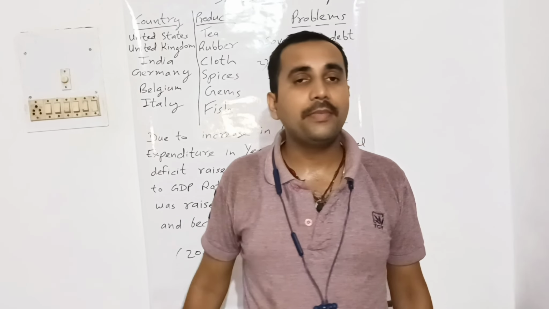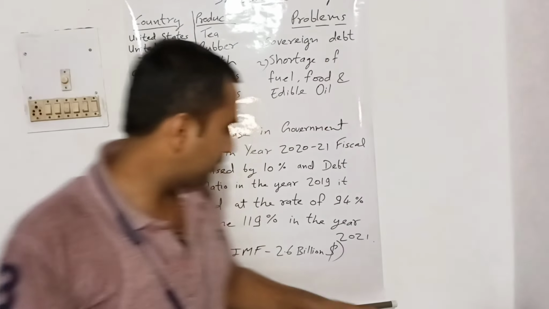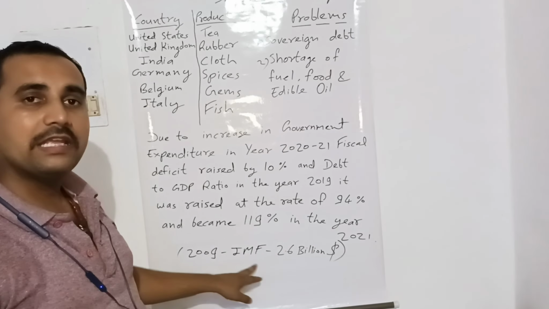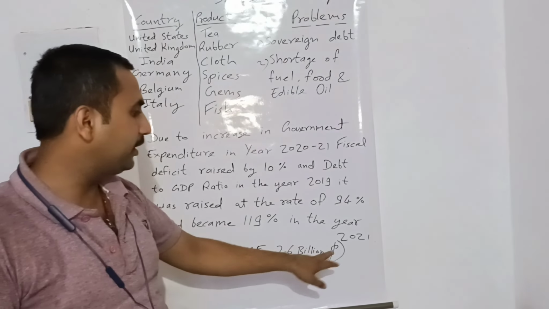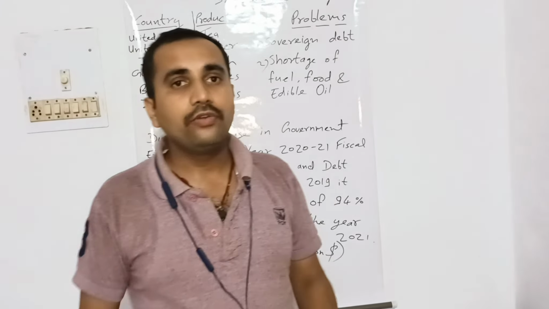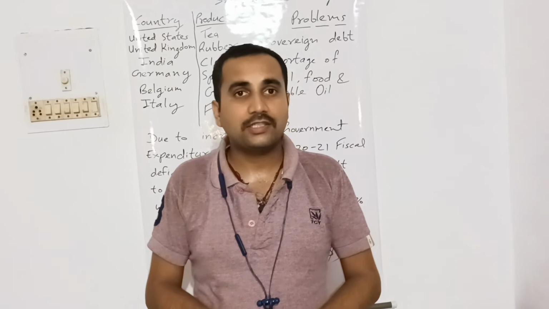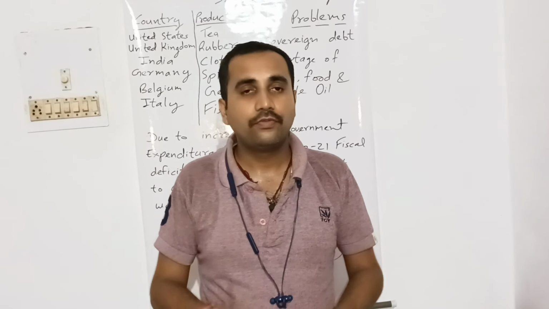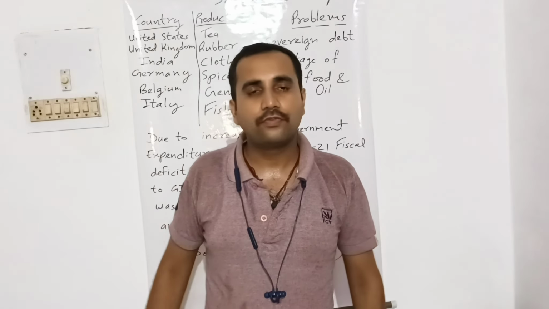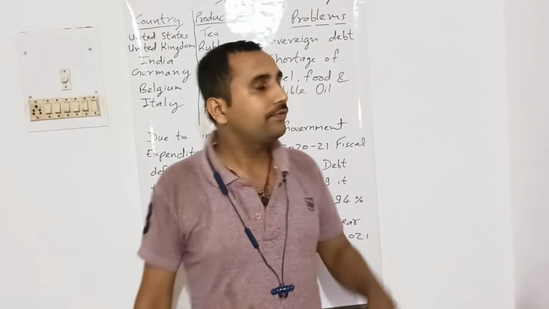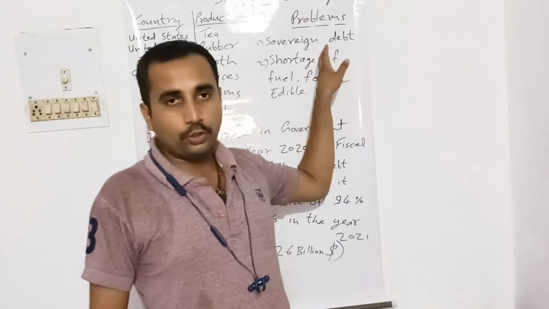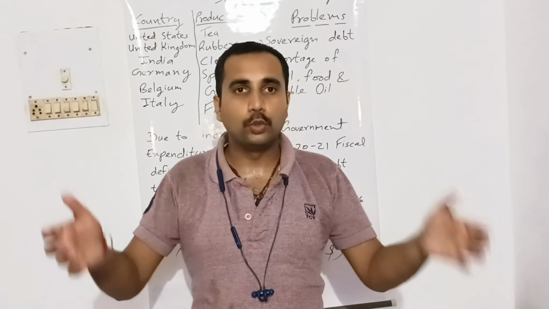$2.6 billion taken from the International Monetary Fund. In 2009, Sri Lanka took a $2.6 billion loan from the IMF. It was taken by Mahinda Rajapaksa, president of Sri Lanka. From here, the journey of sovereign debt starts. Here they started taking big loans.